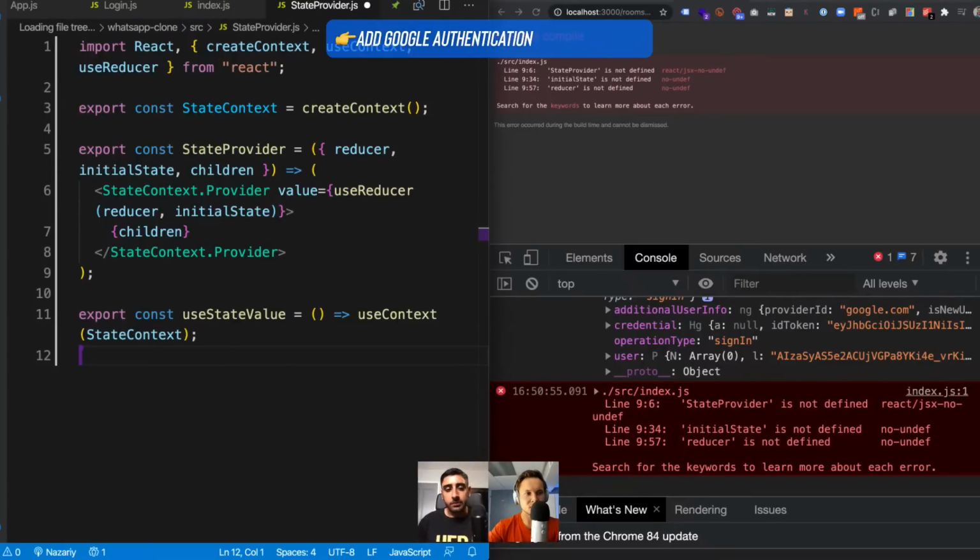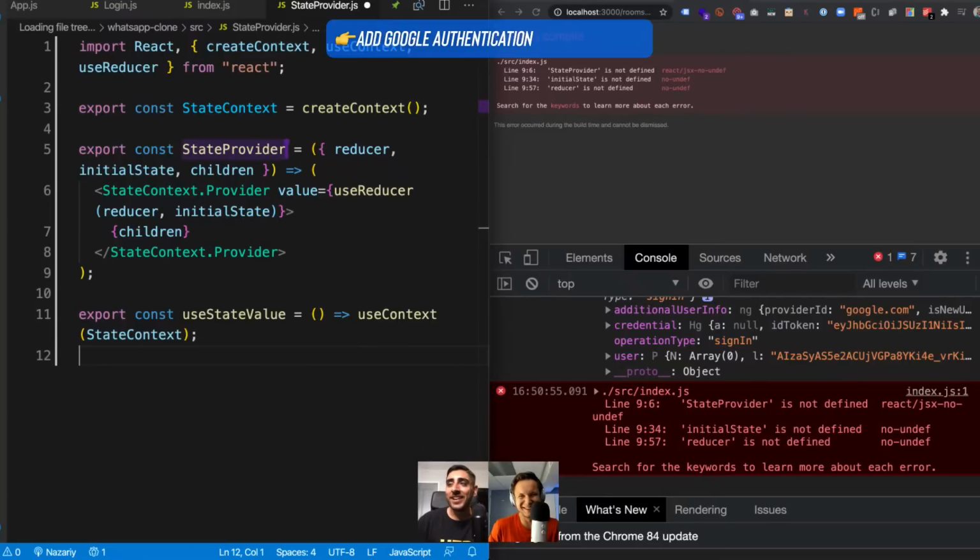Yeah. So I'm going to explain quickly what's going on here. This is just importing the things that we need at the top. The next line is basically preparing that data layer. It's creating something called a context, which is where the data layer actually lives, where everything actually lives.